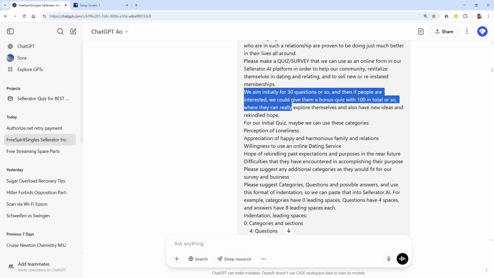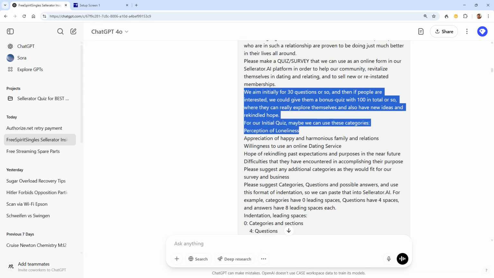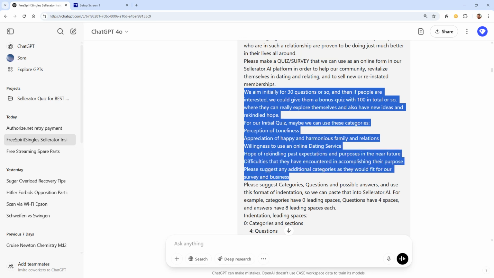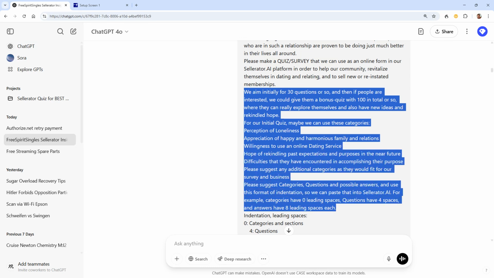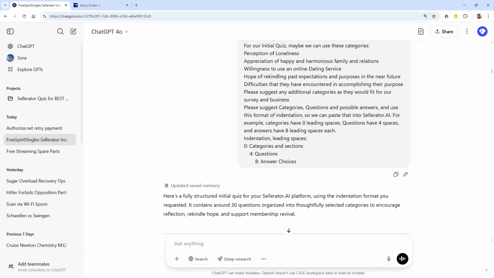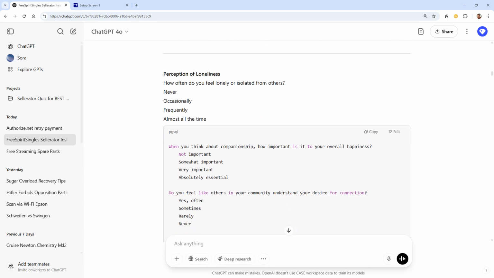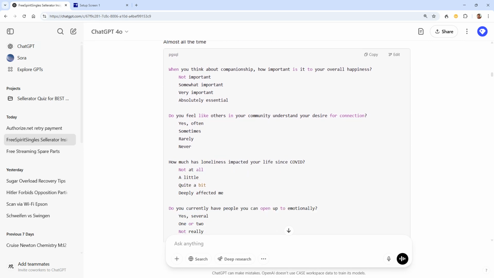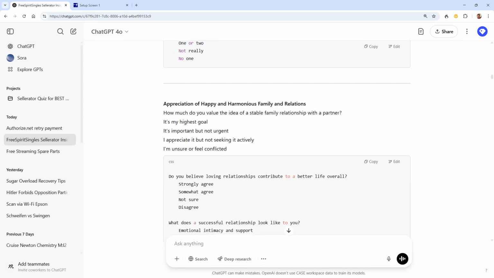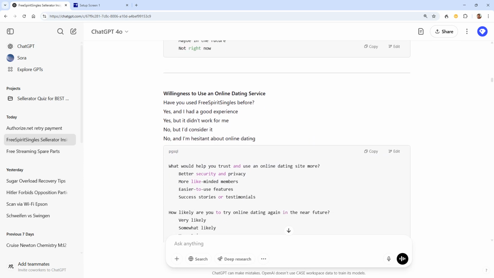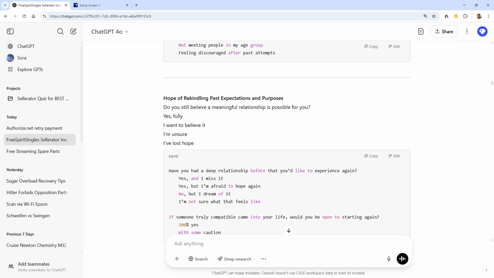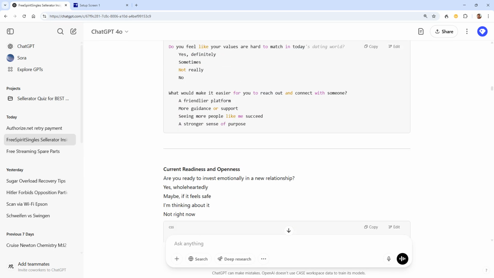And we say, let's aim for 30 questions. And then we say, well, let's look at maybe these categories. And we also ask ChatGPT to suggest other categories, questions, and possible answers. Good. So let's look at what it came up with. So here it came up with this thing here. So basically, under the perception of loneliness, it comes up with these questions there. And then another category here, willing to use an online dating service. Good. So it comes up with a lot of questions.